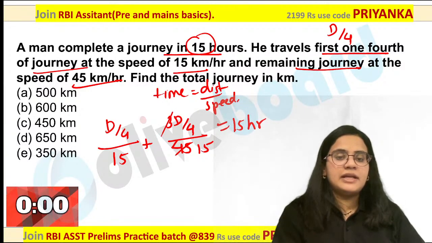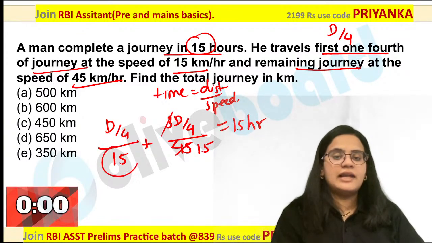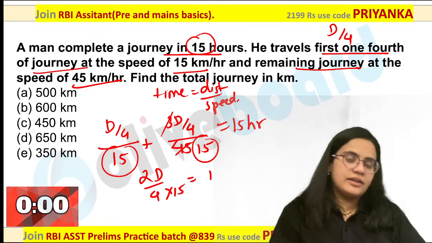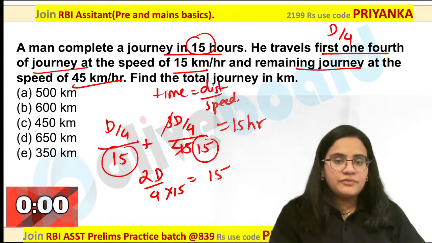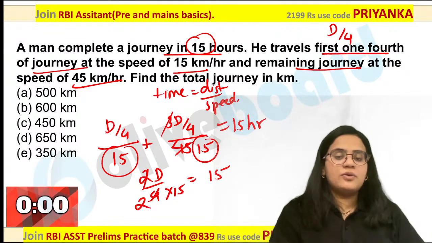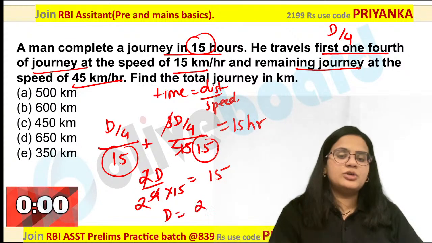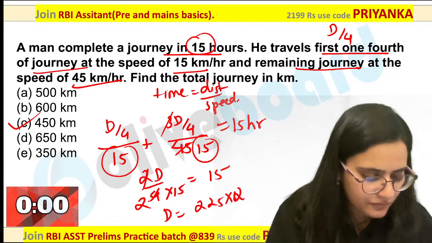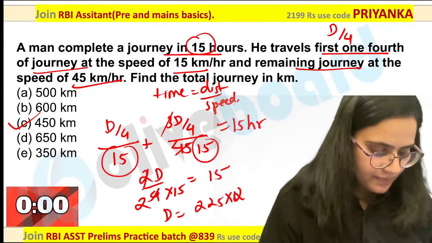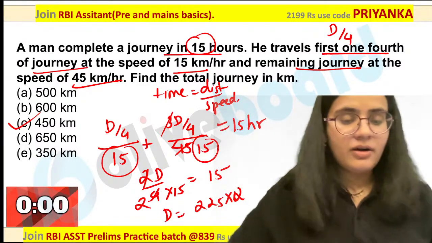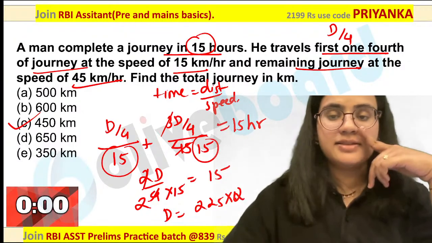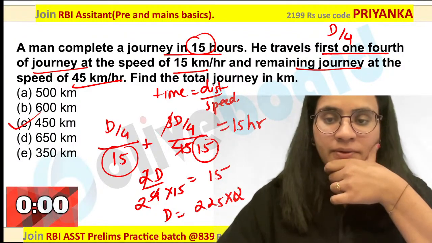Now this is nothing but d by 4, 15 values again common. So what am I going to get? 2d by 4 and 15 here. This is equal to 15. Are you getting my point? So definitely you can multiply this and you are going to get your direct answer over here. 225 into 2, which is 450 km. Perfect answer by Dhruv here. Very good guys, those who got 450 as the answer. Are you guys getting my point?